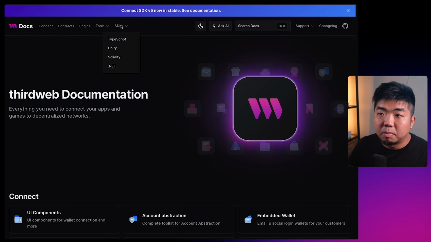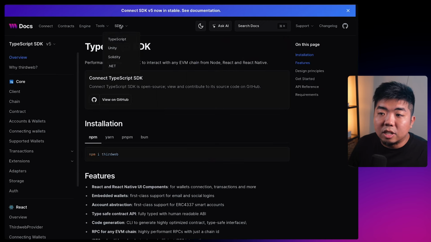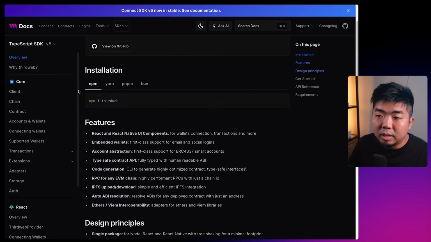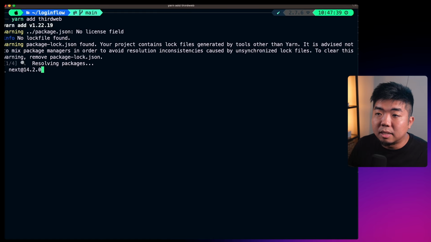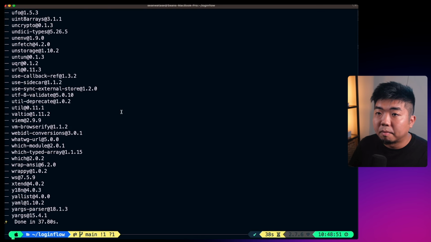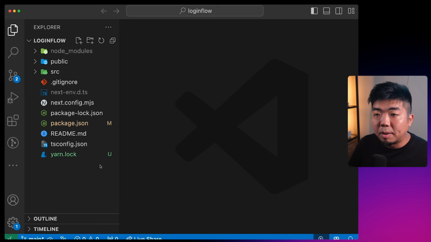And I'm going to then install thirdweb. Now we can take a look at our documentation here. And in our thirdweb docs below as well, under the TypeScript section, you can see installation here. All we need to do is install our one new thirdweb package here, which is called thirdweb. You can use npm, yarn, pnpm, or bun. So I'm just going to come here, I'm going to use yarn add thirdweb. This will add thirdweb here and its dependencies, and this will add to our project here. Setting up thirdweb with our project here.